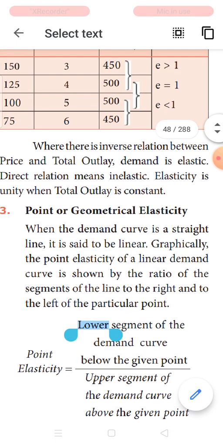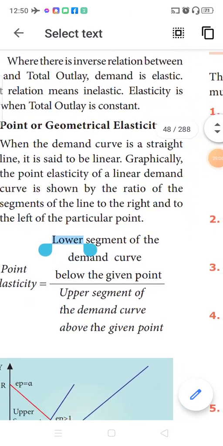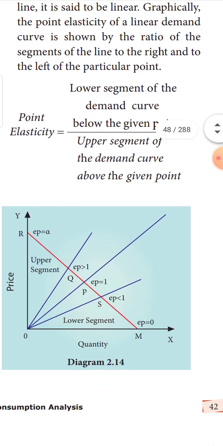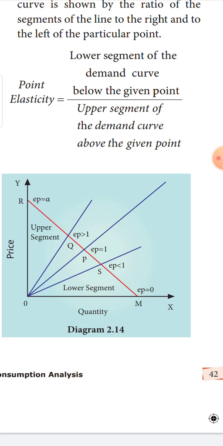Okay. The next is point elasticity of demand. The next type of measurement of elasticity of demand is point elasticity of demand. Here, in this case, just look into the diagram. Very simple. The formula to find point elasticity of demand is lower segment of the demand curve by upper segment of the demand curve. Here, RM is the demand curve. It is said to be a linear demand curve. Linear demand curve means a straight line, which either touches the x-axis or the y-axis. Such a line only you call it as linear demand curve.